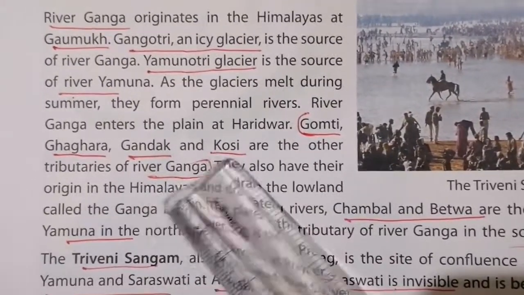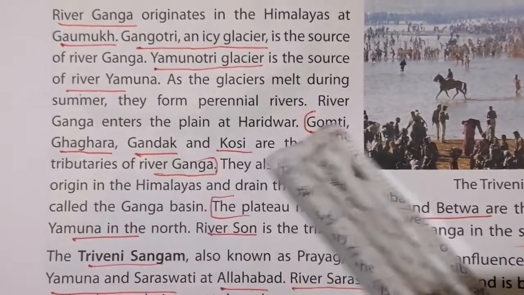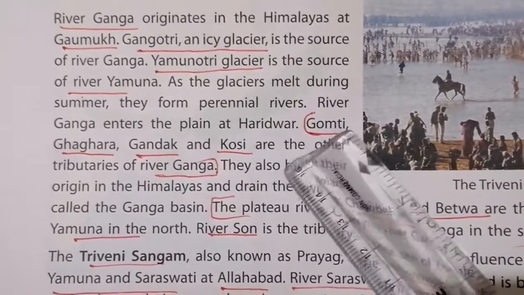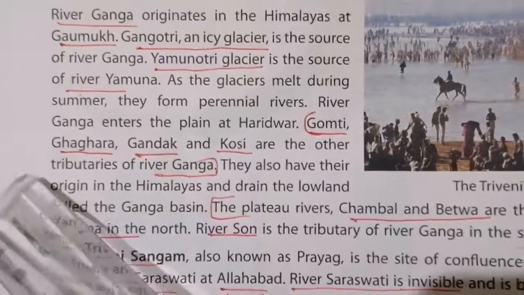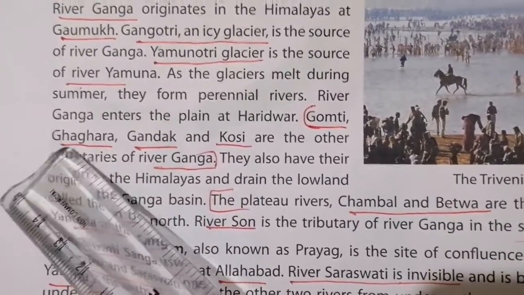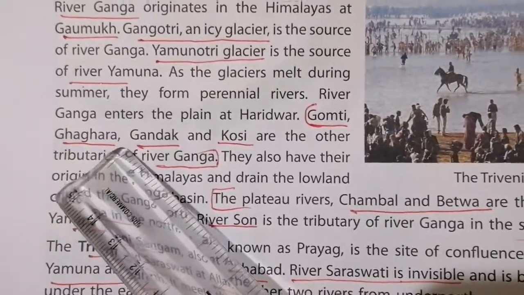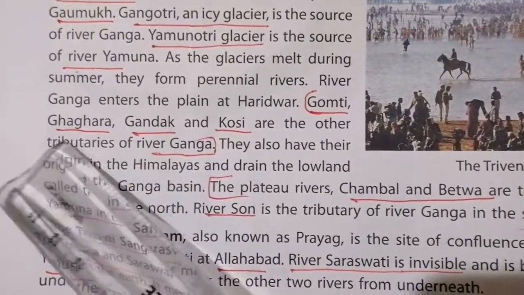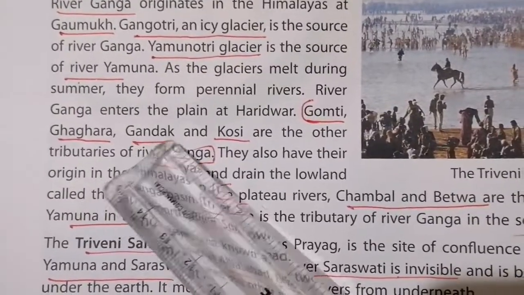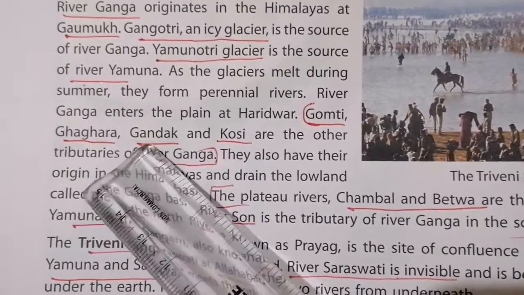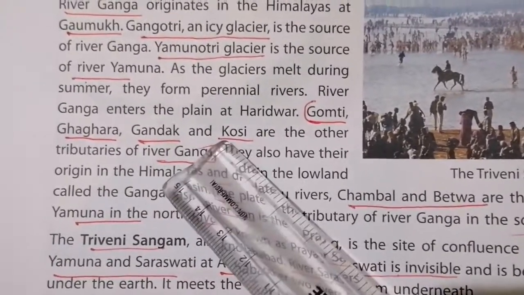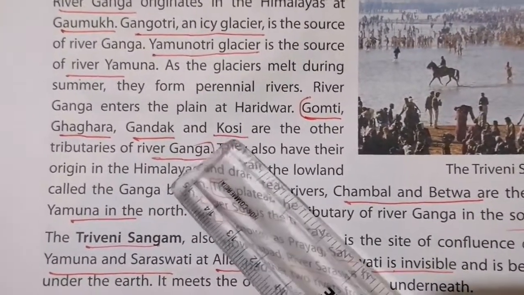So what are the tributaries of Ganga? Gomati, Gaghara, Gandak and Kosi.